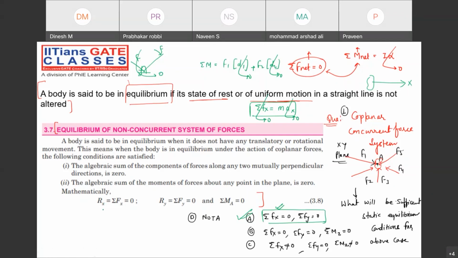Perfect. So whatever is mentioned in the slide right now, that may be the sufficient condition for what? Coplanar non-concurrent force system.